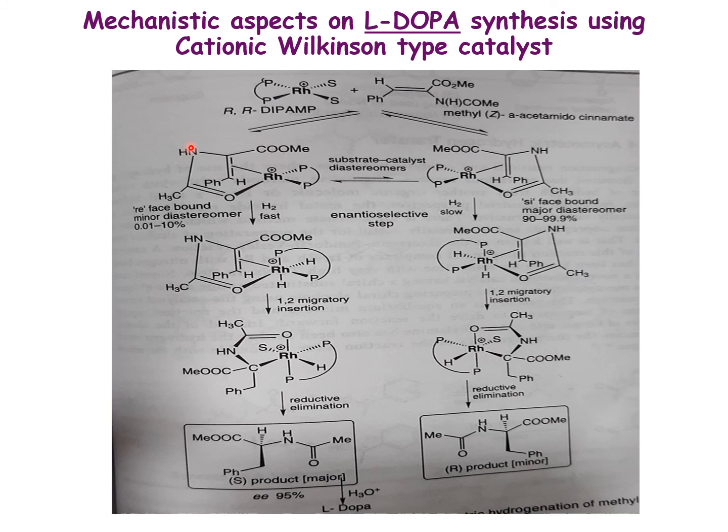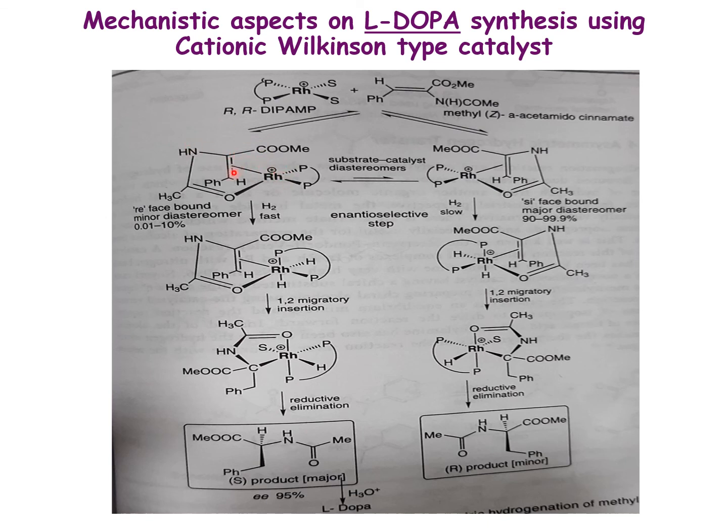If you take the priority groups, NH is the first priority, then CO, then the CC. Here the C2O is the second priority and NH is the first priority. If you see, the rotation is clockwise around the prochiral center. So when the olefin is coordinated to the metal through the Re face, there is a clockwise rotation at the prochiral center. That is what is called coordination through the Re face.